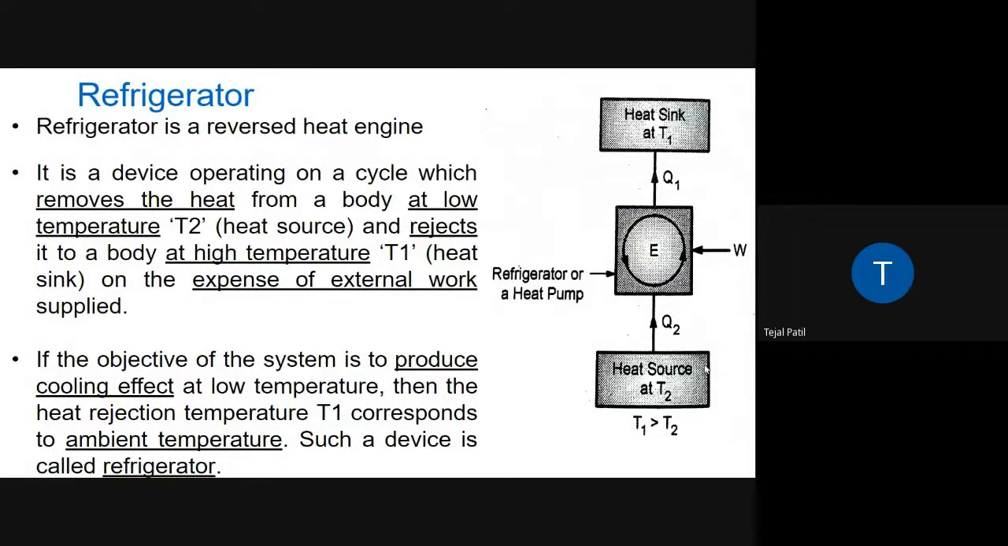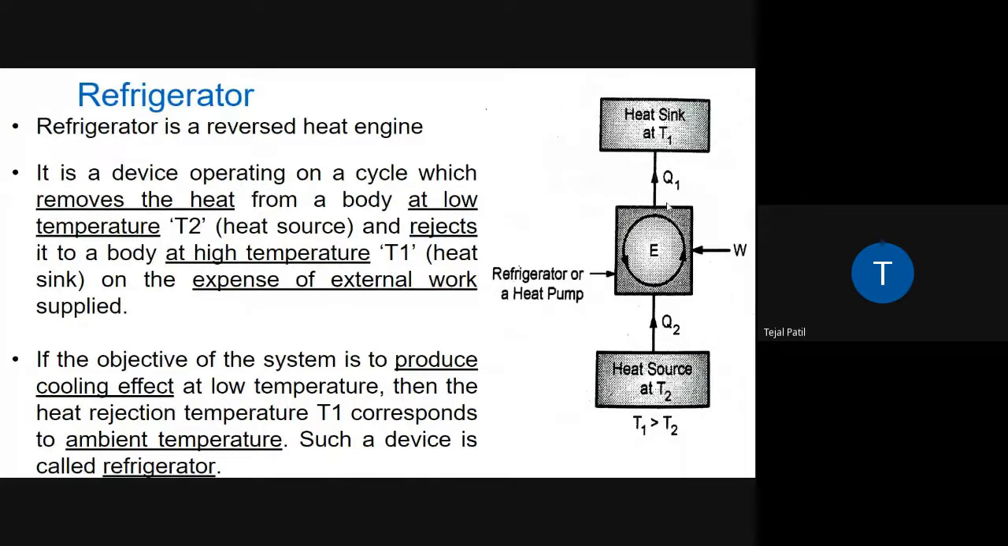So now what is the desired effect? This Q2, because it is taken from the heat source which is at the lower temperature. So this is the colder body, and this is the desired effect. So Q2 is the desired effect, and what is the input? That is the work, this W. And what is W? W is Q1 minus Q2.